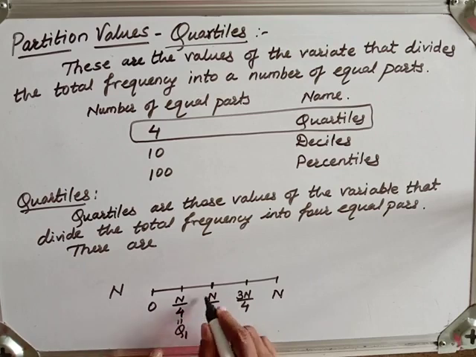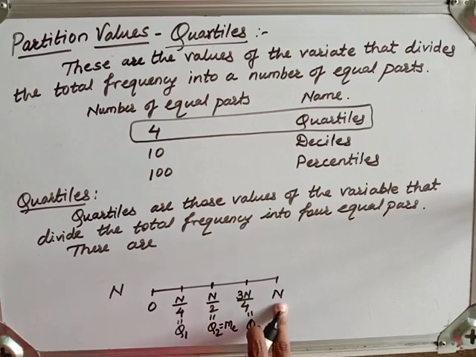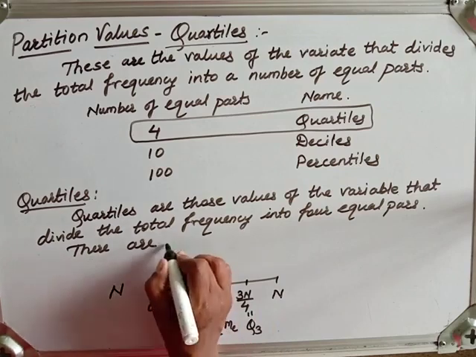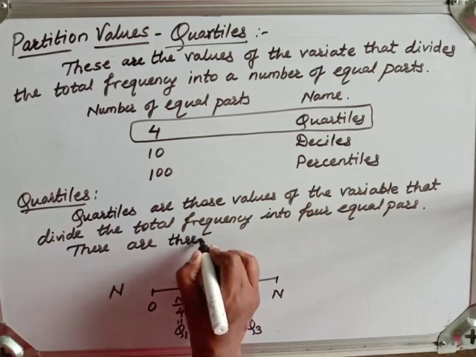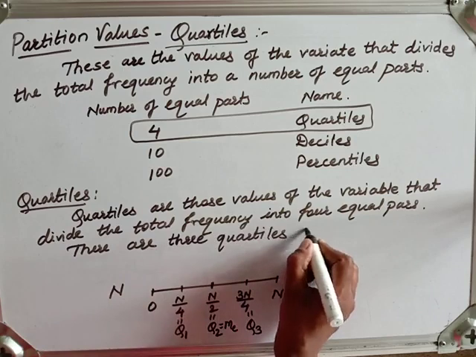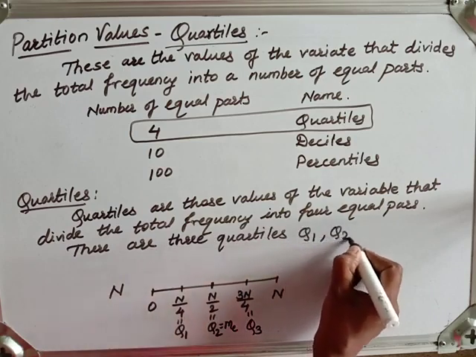N by 2 is nothing but the median, denoted by Q2. And 3N by 4 is known as the upper quartile, denoted as Q3. So these are the quartiles, Q1, Q2 and Q3, and the total frequency is denoted by N. So there are 3 quartiles: Q1, Q2 and Q3.